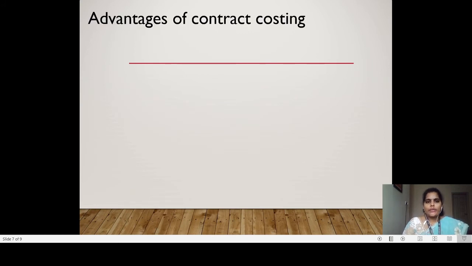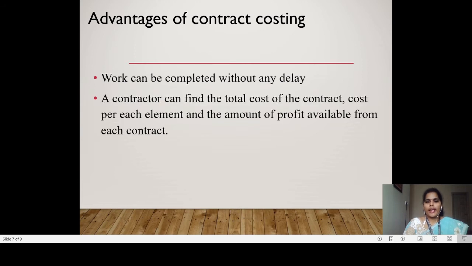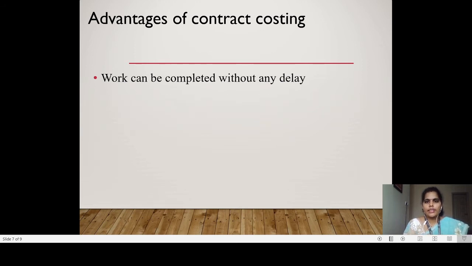Next we are going to see the advantages of contract costing. The first advantage is that when the contract is entered into between the contractor and the contractee, the completion date will be mentioned in the contract. When I give the contract for the construction of my house, I will tell the contractor that within 1 year I want the construction of my house to be completed. So within that period the contractor will complete the process without any delay.